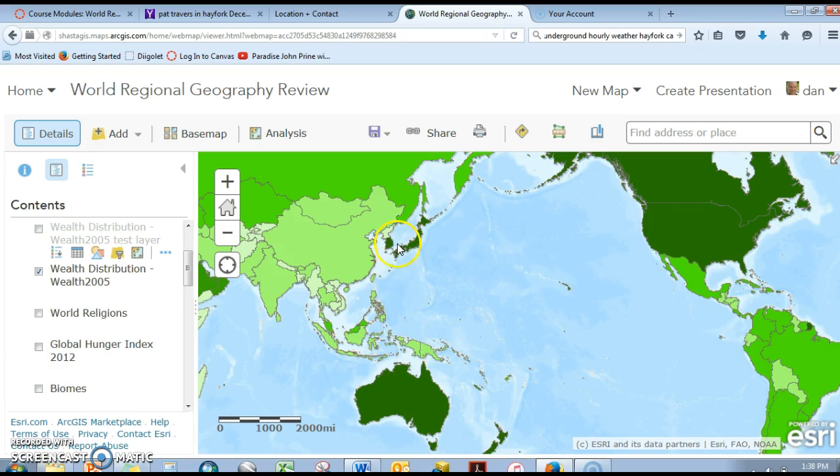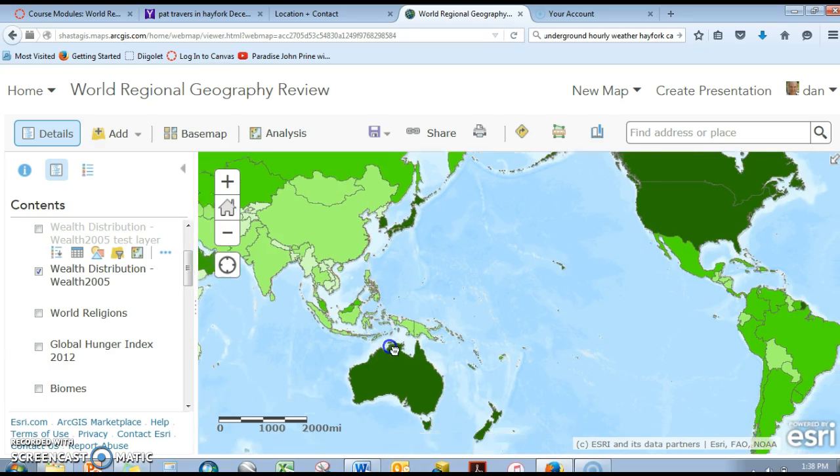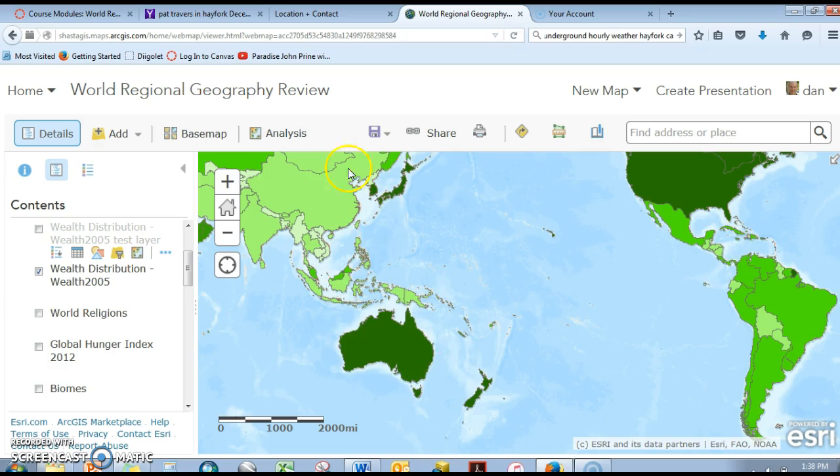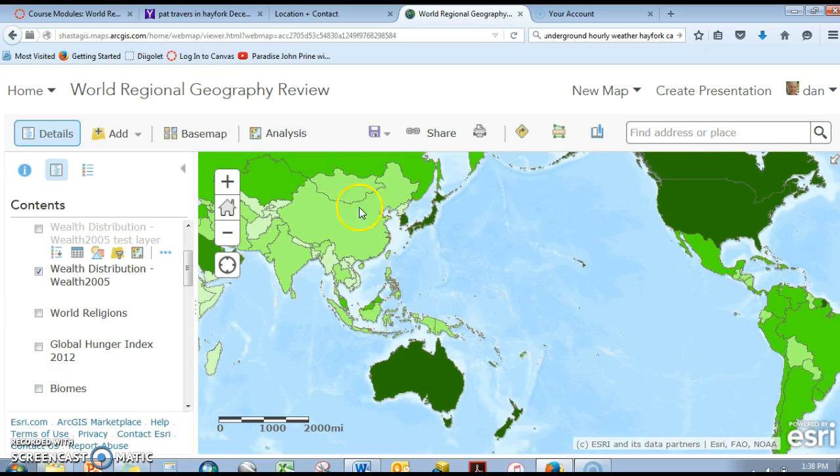We're seeing a lot of economic exchange between East Asia and Southeast Asia, East Asia and Australia, especially with resources traveling northward from Australia and New Zealand, agricultural and livestock products, as I said, and then finished products, manufactured goods, traveling southward.